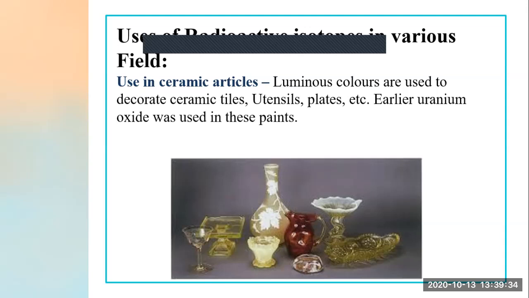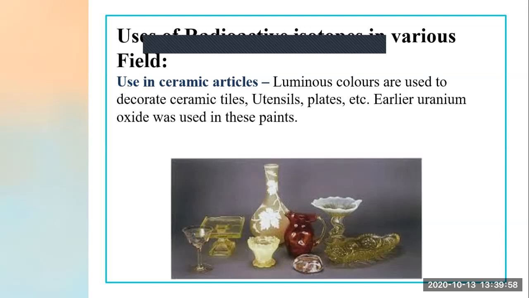Now see, luminescence colors are used to decorate ceramic tiles, utensils, plates, etc. Luminescence color means colors which produce luminous light. So colors which emit light are used to decorate what?